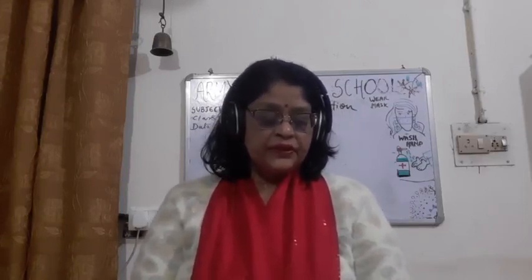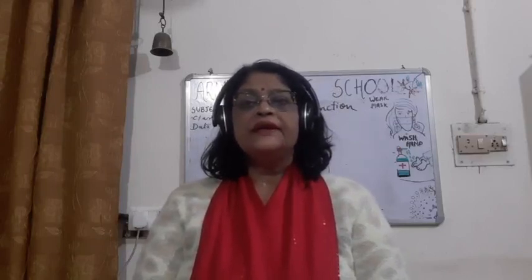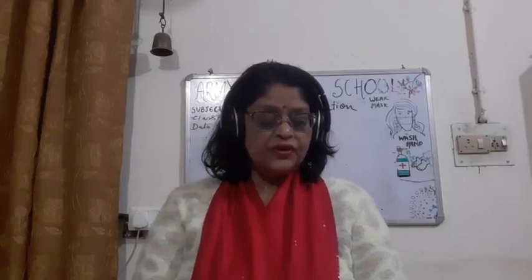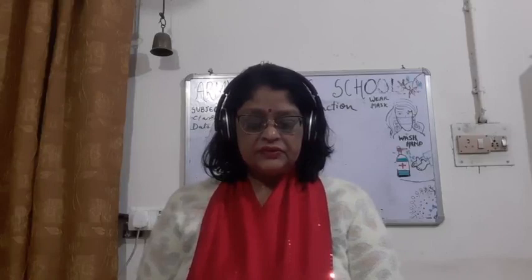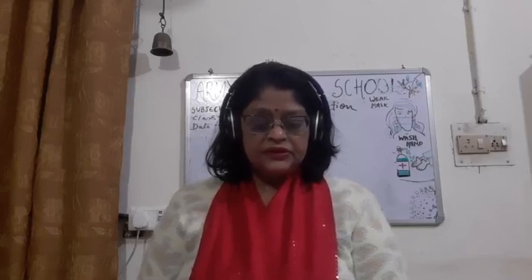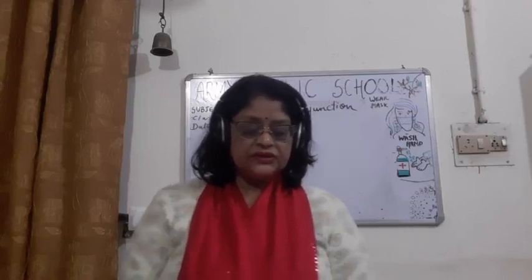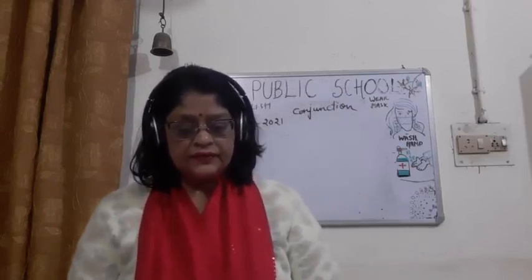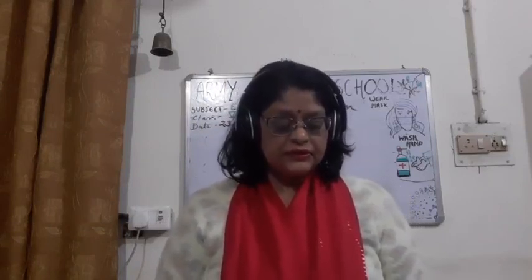Now I will be telling you about coordinating conjunction. There are two types of conjunction. The first is coordinating conjunction, and then subordinating conjunction is there. So I will be telling you about coordinating conjunction.